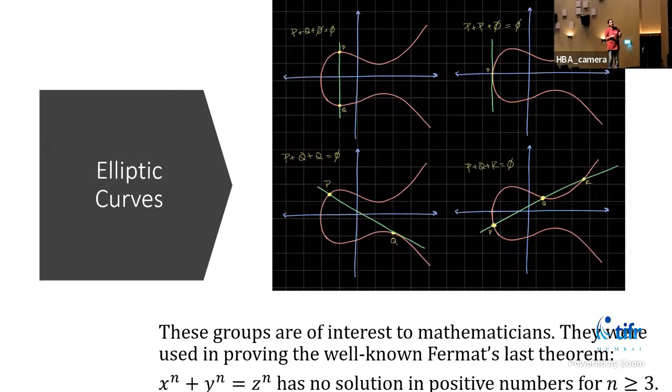If you look at the last figure here, how do you add two points on this curve? You have P here, you have Q here. You draw a line from P to Q, it intersects the curve somewhere, and you take the mirror image. This point R is actually P plus Q. So P plus Q plus minus R is 0.